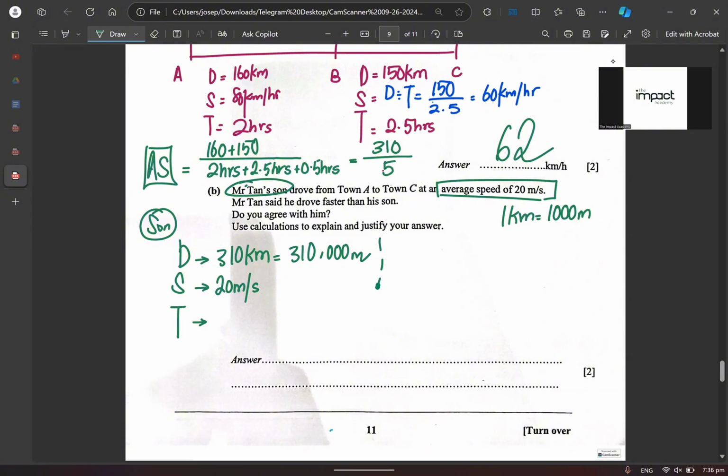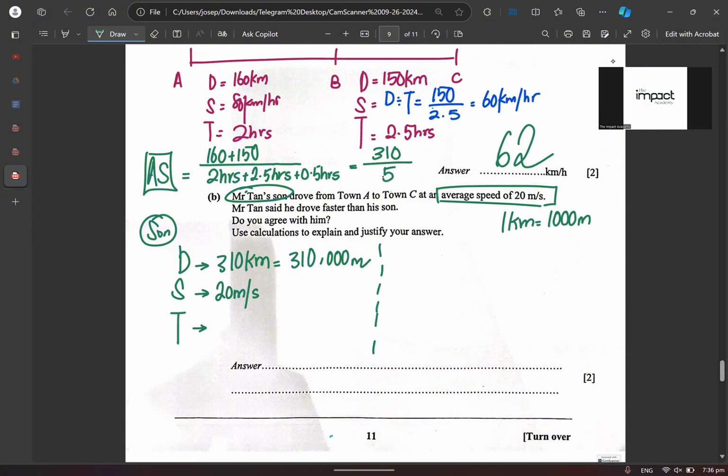Okay, let's find Mr. Tan's average speed. How do we find Mr. Tan's average speed in meters per second? So we need to learn how to convert. Is that okay? Mr. Tan, what is his speed? It was 62 kilometers per hour, right? Fair enough. This basically means 1 hour is 62 kilometers.